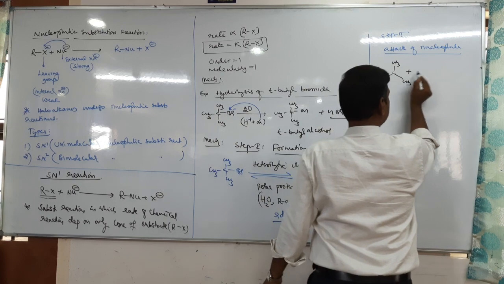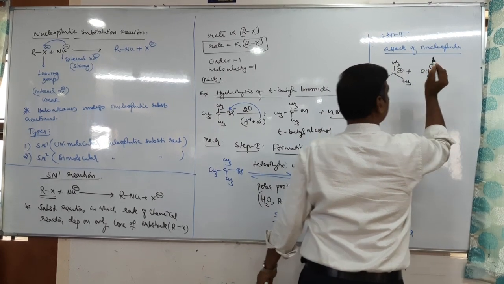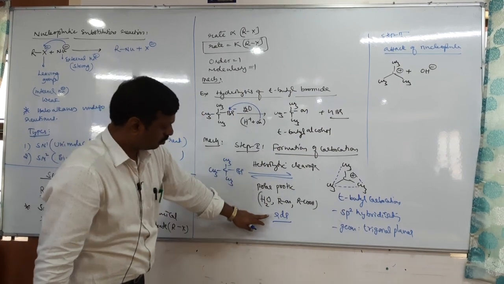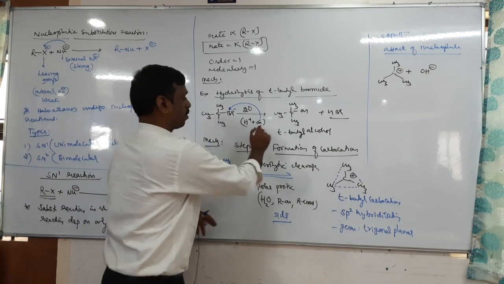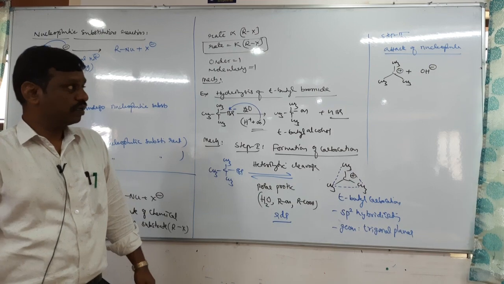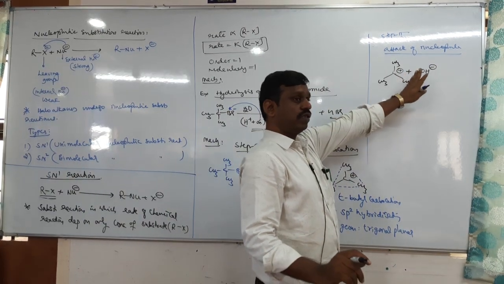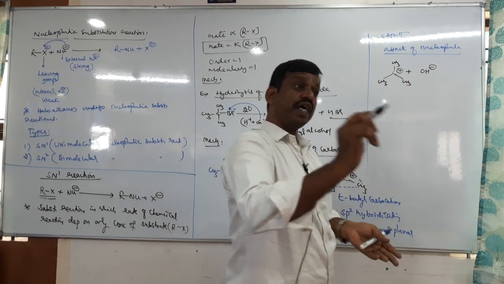Now it reacts with the external nucleophile, that is Nu, OH minus, which we got in the first step. Now tell me, the important point here is that this OH minus attacks the carbocation.